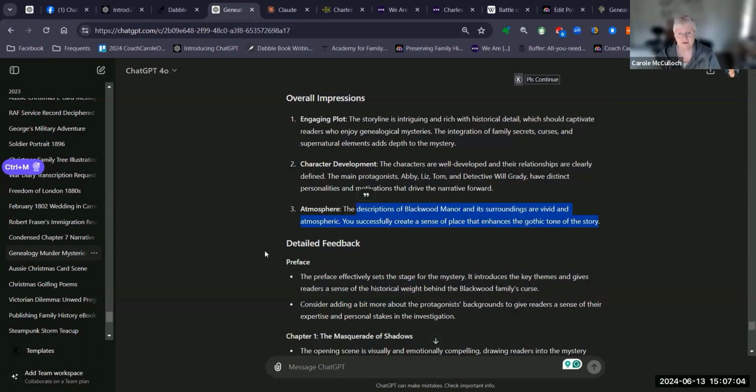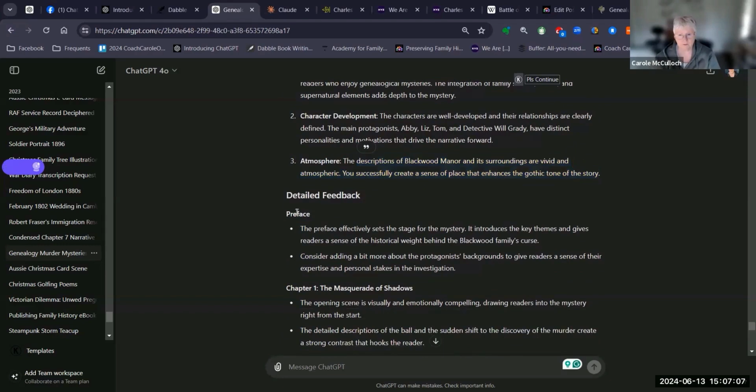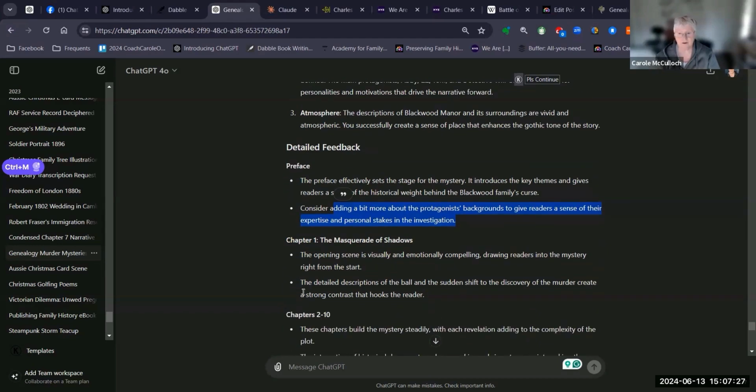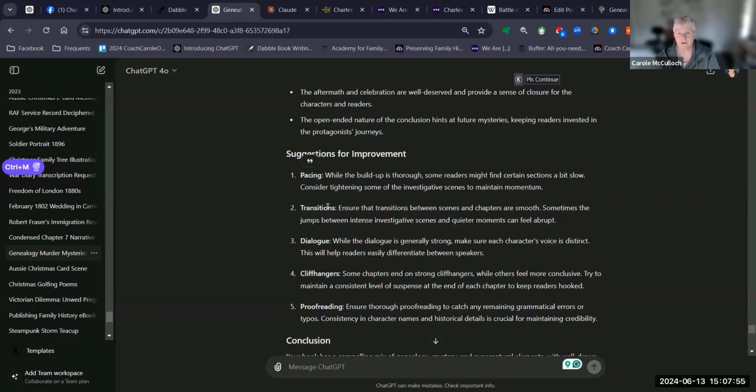Then it gave detailed feedback on each of the pieces, on the preface and each of the chapters. It then suggested that I might add a little more about the protagonist's background to give readers a sense of their expertise and personal stakes in the investigation. And then for each chapter, it gave a little set of brief and minimal changes to enhance the story. Suggestions include pacing, transitions, dialogue, cliffhangers, and, of course, proofreading.